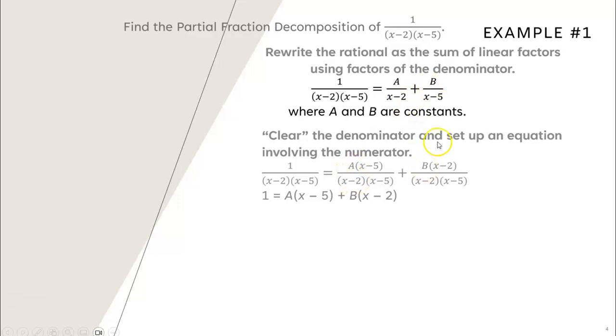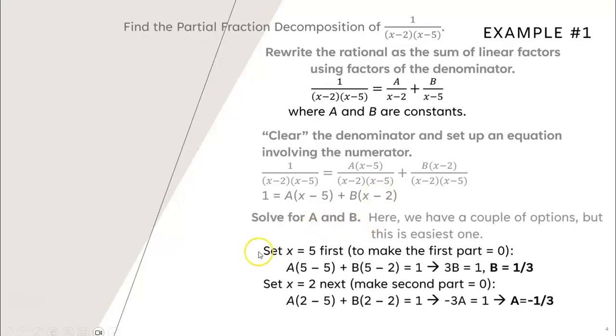I'm going to do the same thing with the B. So this is B times x minus 2 over x minus 2 times x minus 5. And the good thing about this is now we can combine our numerators because they have the same denominators. Since our denominators are equal, our numerators will have to be equal as well. So that means 1 is equal to A times x minus 5 plus B times x minus 2. All right, so this whole process got us to a point where we combined our 2 fractions back together so that we can figure out what A and B were.